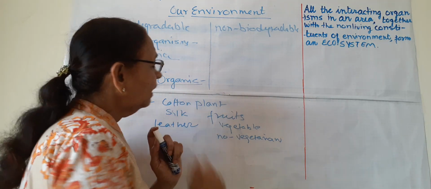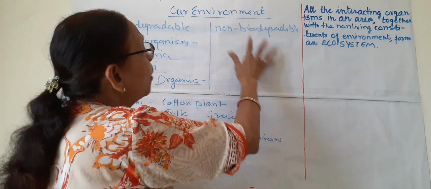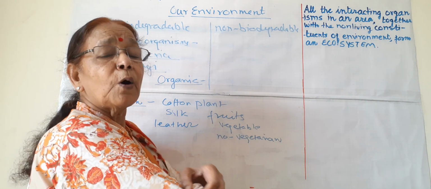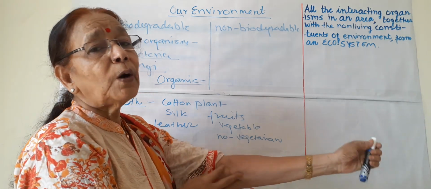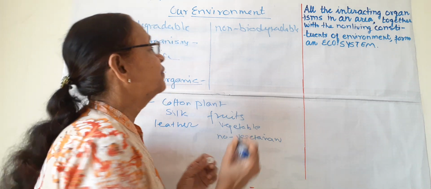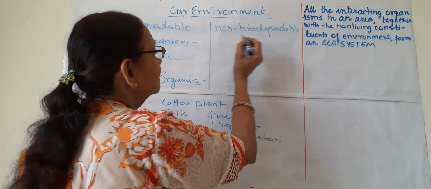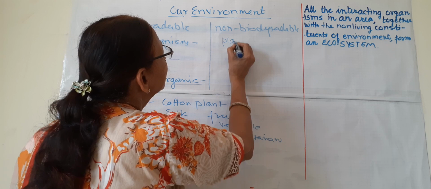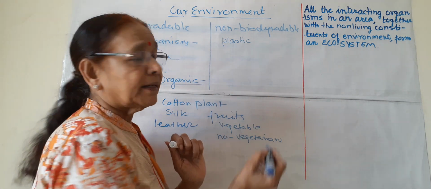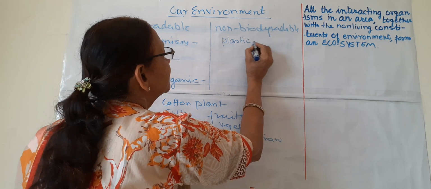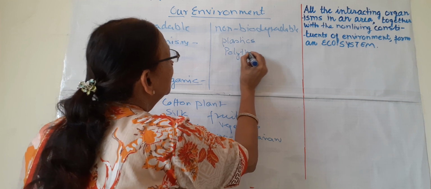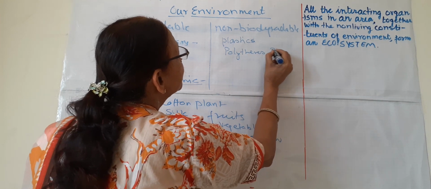So this is about the biodegradable. Now non-biodegradable. As the name suggests, this non-biodegradable waste is not decomposed or degraded by bacteria or fungi. If we see the examples, many examples are there, and they are mainly man-made. They are plastics, different types of plastics, different types of polythenes, which are known as PVC.